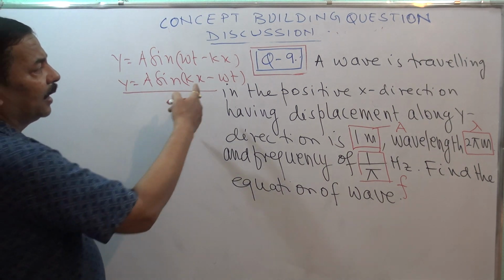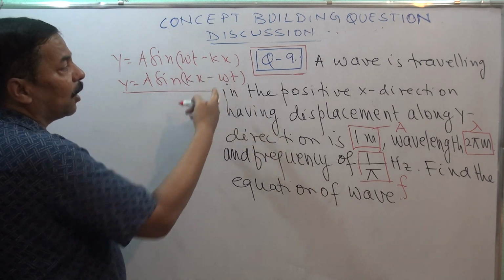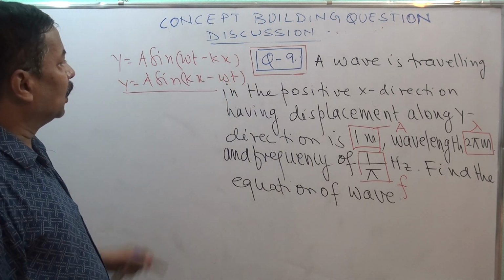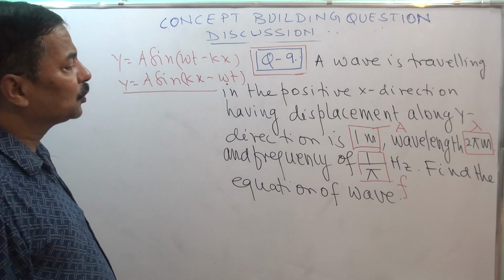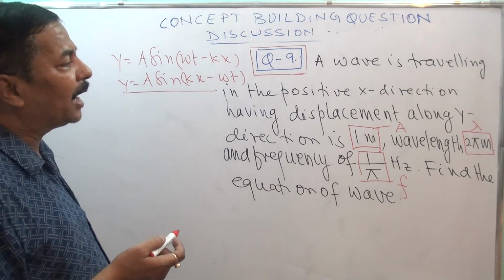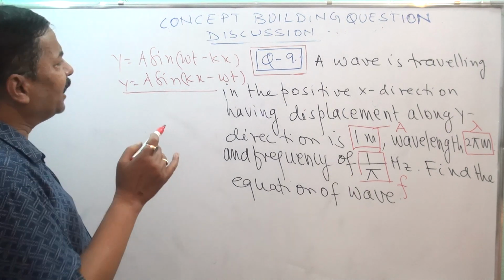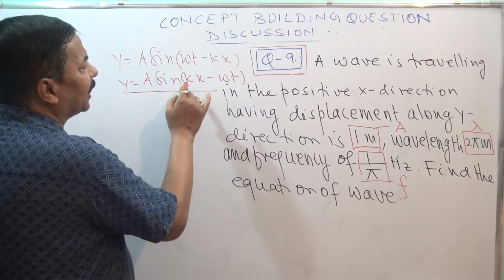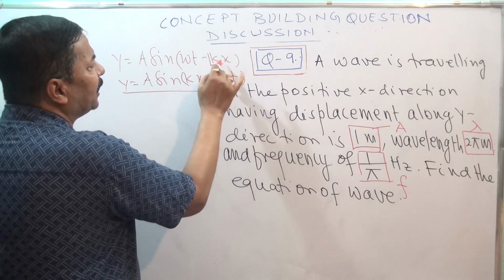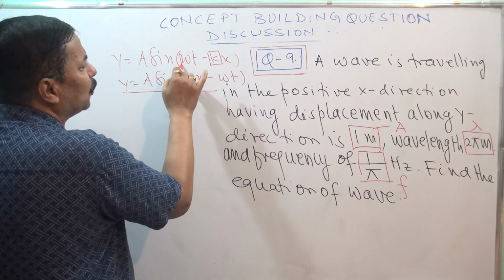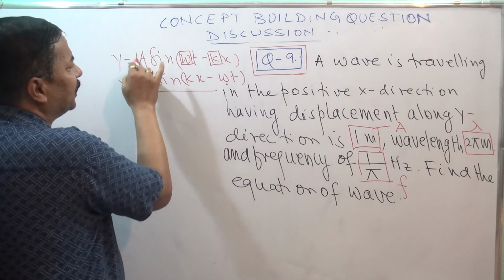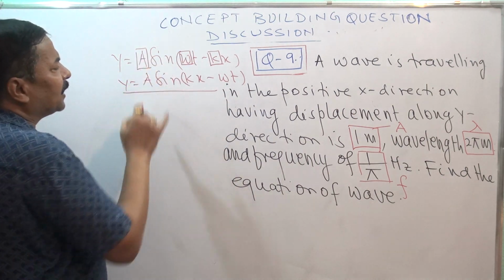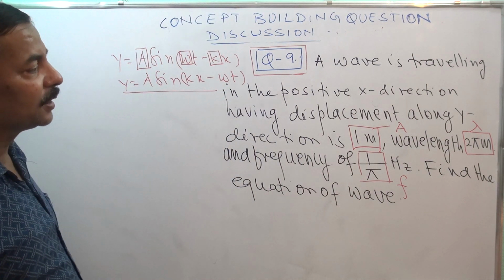Only thing is, here the phase difference is of pi. So what I need is k, and I need omega, and I need a. These are the things needed to solve this equation.